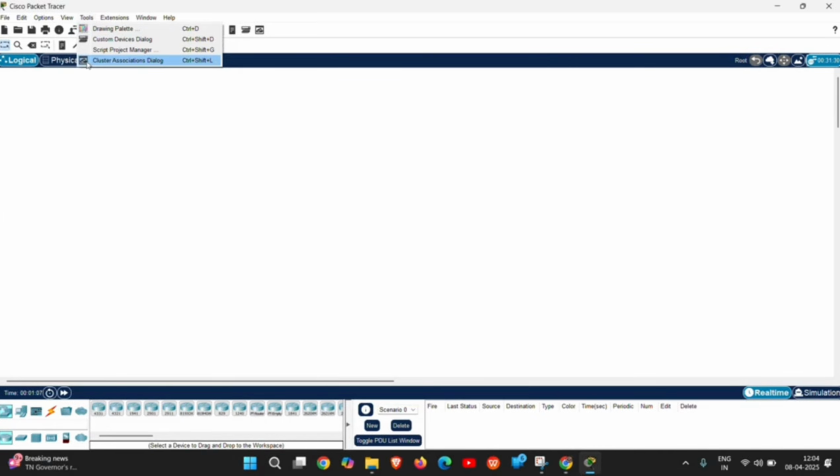Down here we can see some devices, routers, wireless devices, WAN, security, switches, hubs, everything will be here. These are the end user devices.